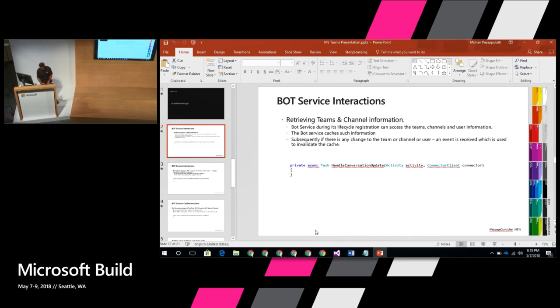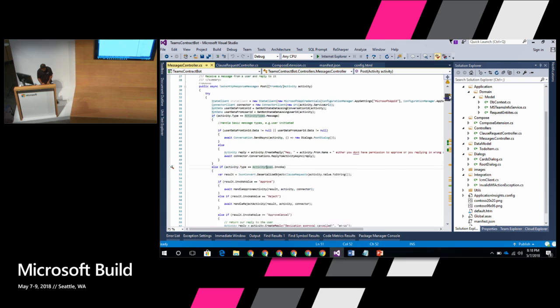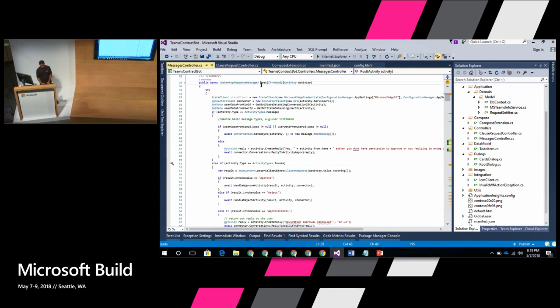Retrieving channel information and so on starts with this particular method, which is the message handler, which is basically the post method that I was talking about, in terms of code. You can see that either you get a message or you get an activity, and here you're figuring out whether it's an approve or a reject, what activity you need to do, what was the user's intent, and you act accordingly.